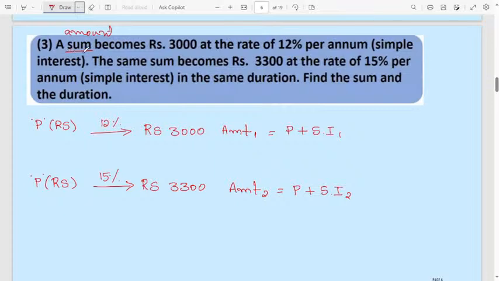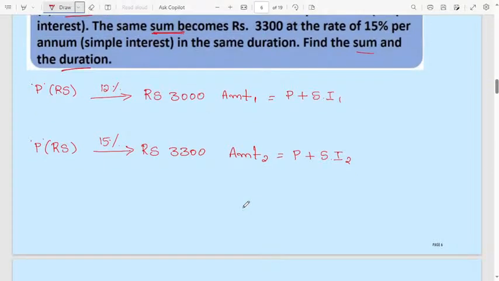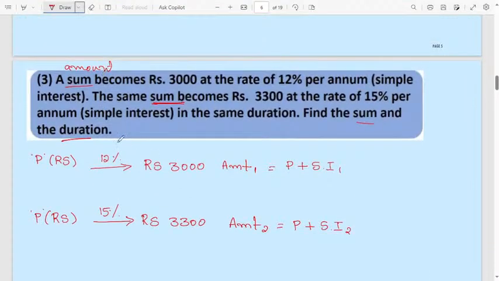Here they have given that a sum or amount becomes 3,000 at the rate of interest 12% per annum. The same sum will become 3,300 at the rate of 15%. Find the sum and duration. You have to find the sum and also the duration. Here we have two cases. The amount is different, the simple interest is different, but the principal is the same for both cases.